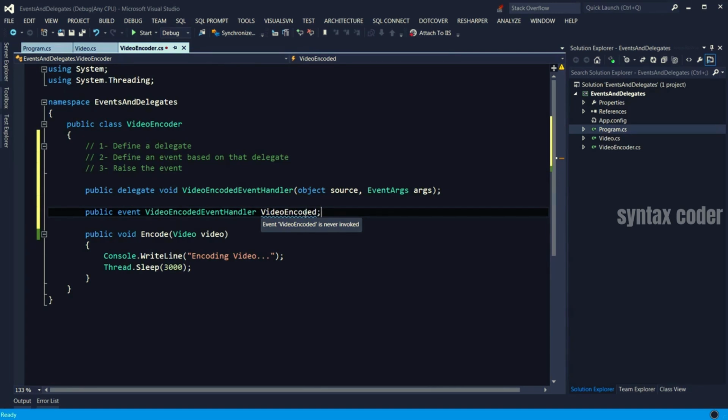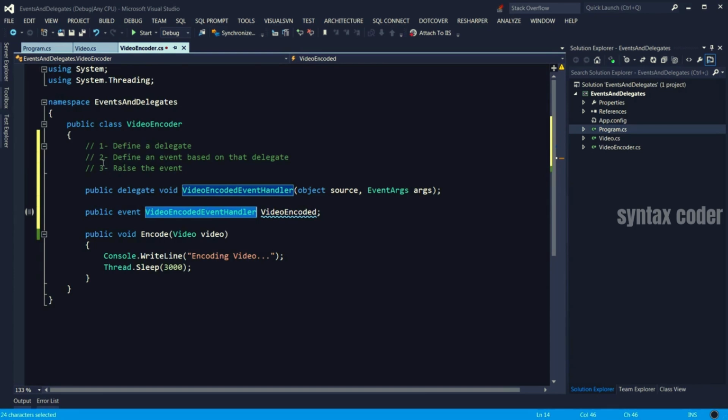Sometimes in .NET you may see an event referring to present tense, like VideoEncoding. In that case, that event should be fired or published before the encoding is finished, when it has started. Here we just use the past tense. So the second step is done. We define an event called VideoEncoded based on that delegate.